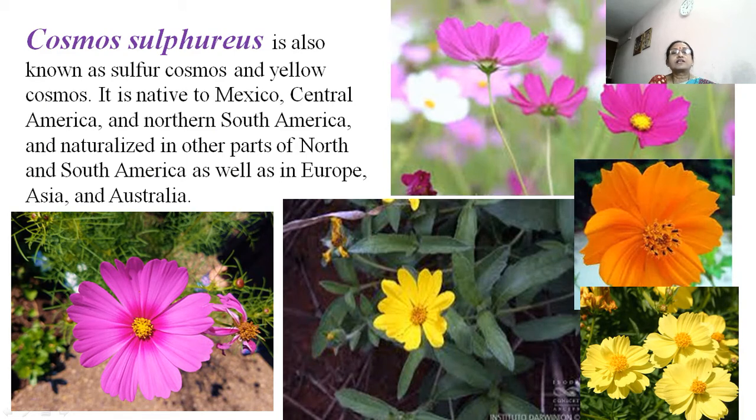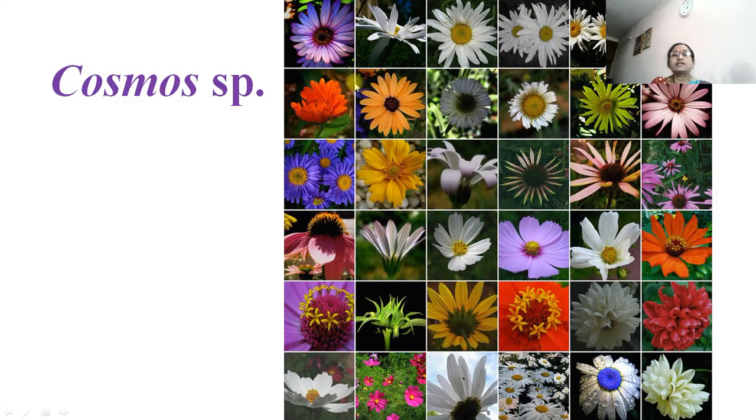Then Cosmos sulphureus. This is also like a daisy, but it is cosmos, a wild plant, very commonly found in hedge regions or at the compound part. It is also native to Mexico, Central America, and northern South America, and it is known as sulfur cosmos and yellow cosmos as well as purple. This is also a cosmos species. There are a number of cosmos species found.